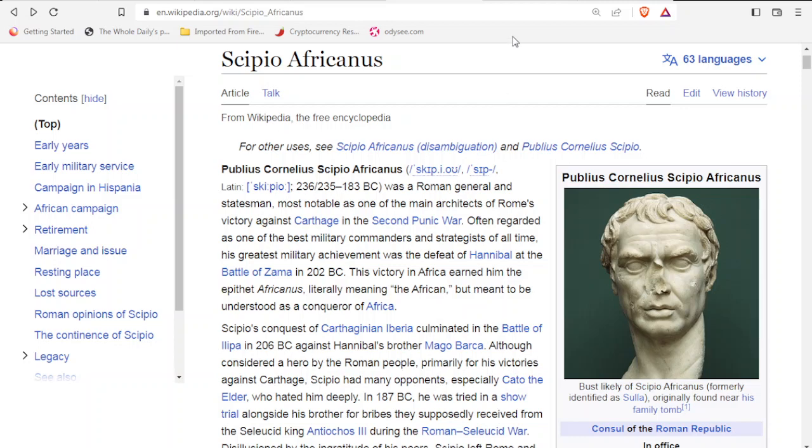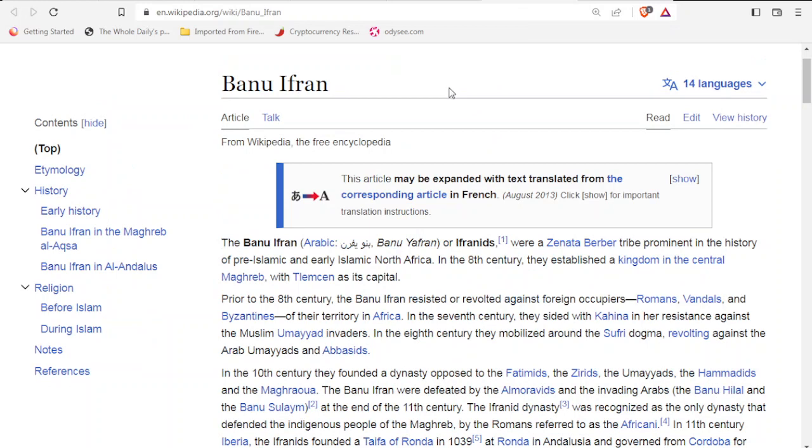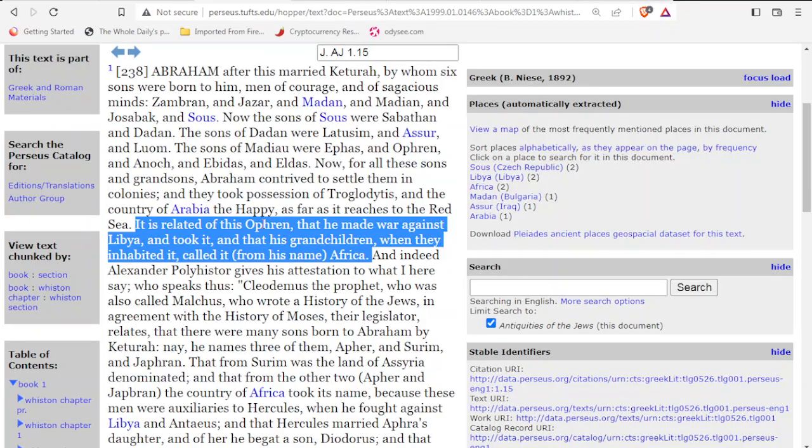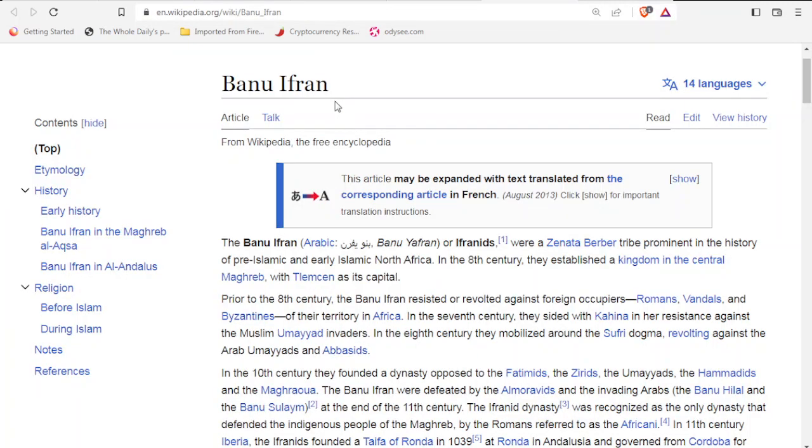And I also came across the Banu Ifran. Now this is a Zenata Berber tribe, and Banu means sons of, so the sons of Ifran. So then who was this Ifran? Because it's interesting that we do have this character called Ifr, or we also know him as Ofren, and Ofren is very similar to Ifran. So could this be connected? I was just wondering whether it could be connected. You know, this Banu Ifran, could they be the descendants of the grandson of Abraham?